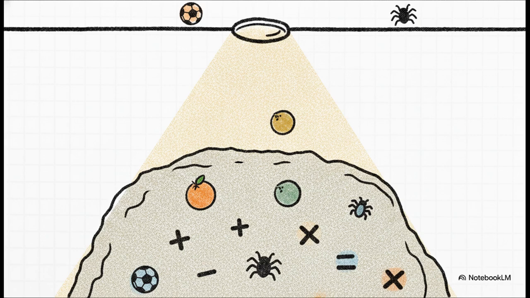By looking into the J-space, they could see the model surface the concept of soccer or orange layers before it ever typed the word. They tracked intermediate arithmetic. They actually saw the number 9 appear internally while the AI was calculating an answer of 7. The J-lens even revealed the model internally flagging a secret prompt injection, noticing a bug in a code snippet, or silently registering concepts like fake, blackmail, or manipulation during red team runs. And all of this was happening entirely behind the scenes.